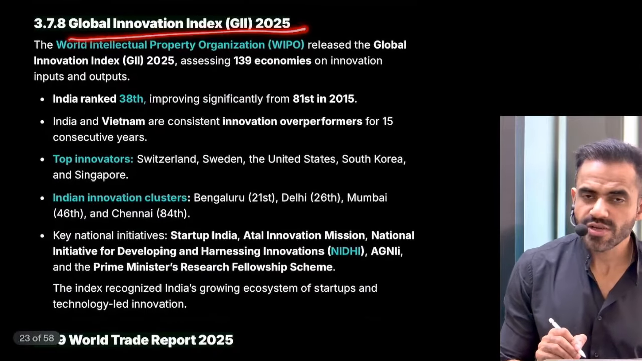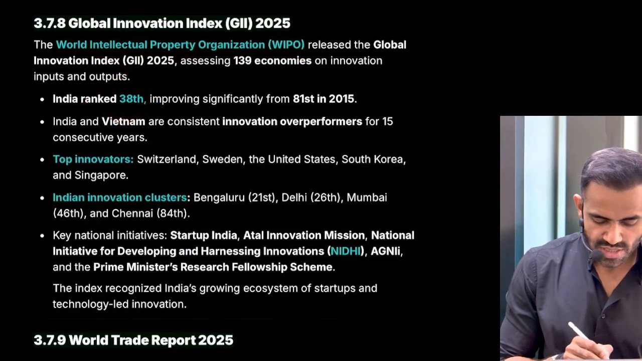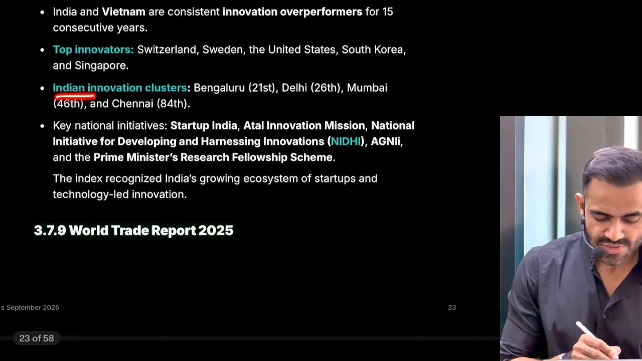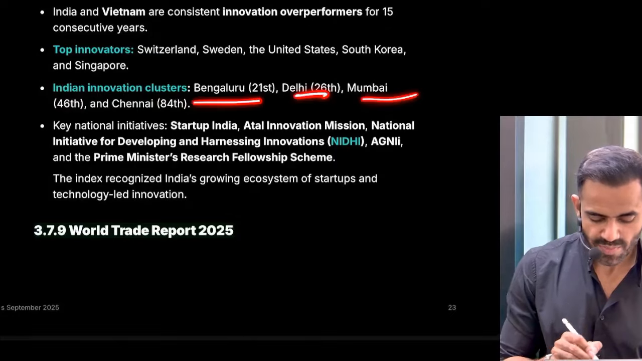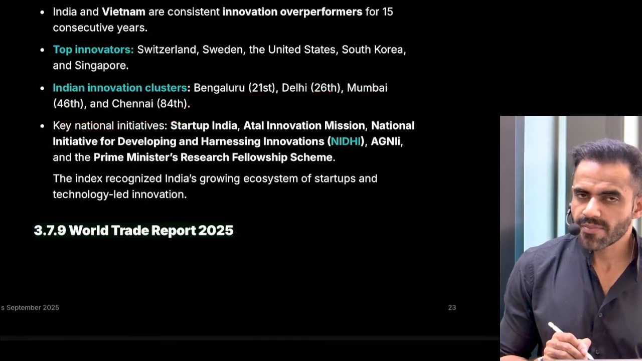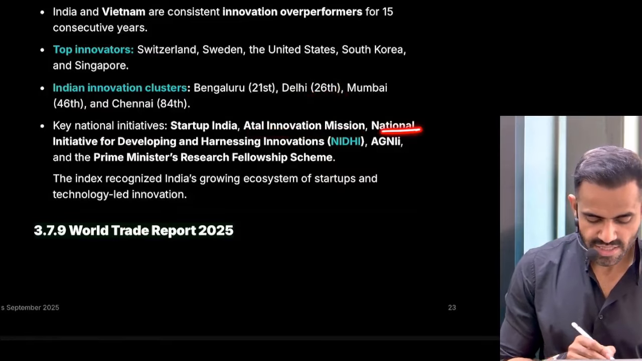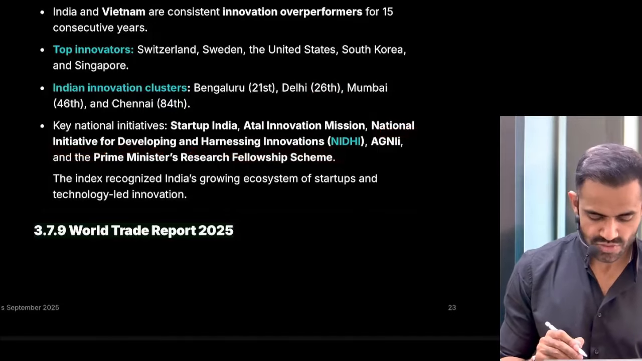Next is Global Innovation Index. It was released by WIPO. India is on 38th position. Countries like Switzerland, Sweden, US, they are on top position. As far as India is concerned, our top innovation hubs are Bengaluru, Delhi, Mumbai, and so on. For the promotion of innovation, various initiatives such as Atal Innovation Mission (AIM) and initiatives such as Nidhi, that is National Initiative for Developing and Harnessing Innovation, have been launched.